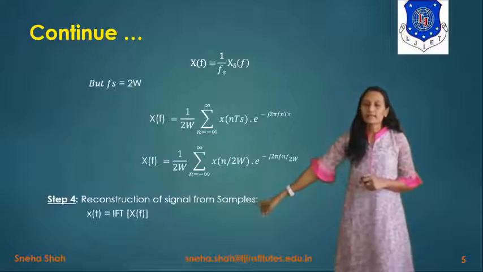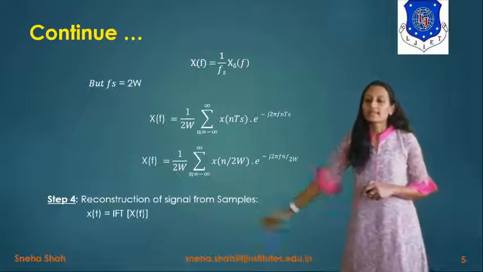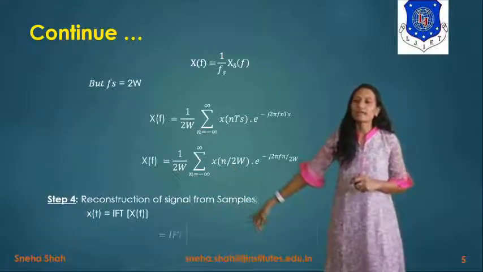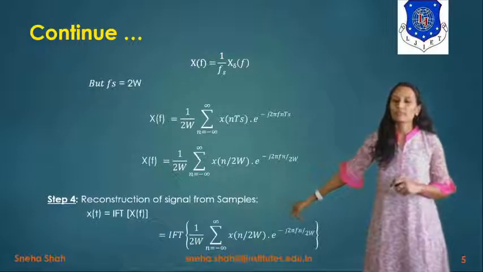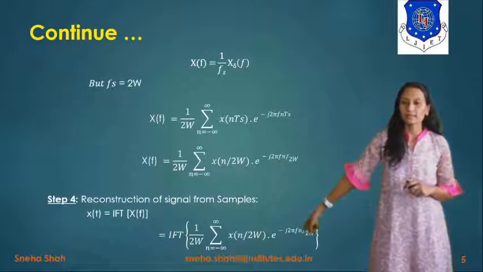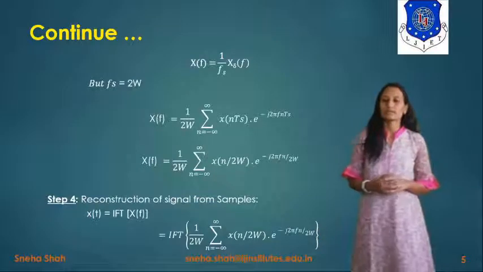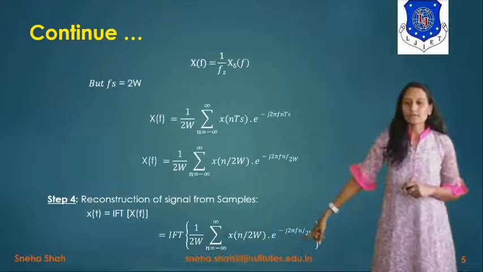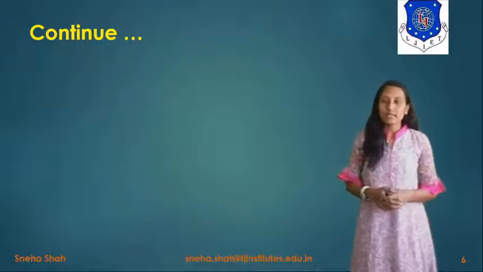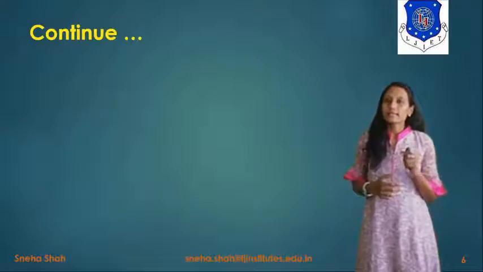So we find the value of x(t) equals the inverse Fourier transform of X(f). Now instead of this X(f), we will put in this value. So x(t) equals the inverse Fourier transform of 1 by 2W times the summation n equals minus infinity to infinity of x(n divided by 2W) e raised to minus j 2 pi f n divided by 2W. Now we have to take the inverse Fourier transform of this. To find the inverse Fourier transform of any signal, x(t) equals the integration from minus infinity to infinity of X(f) e raised to j omega t df, right?